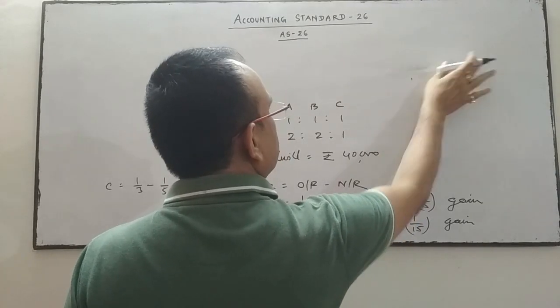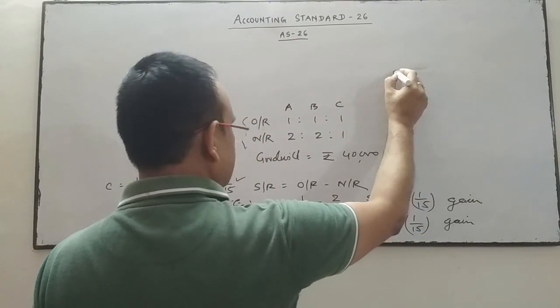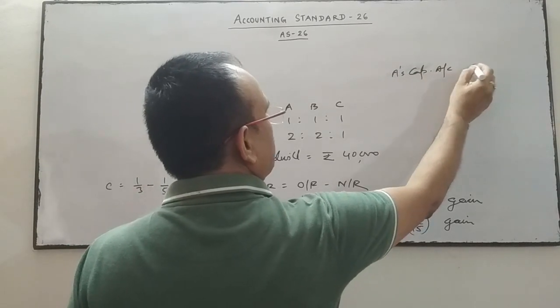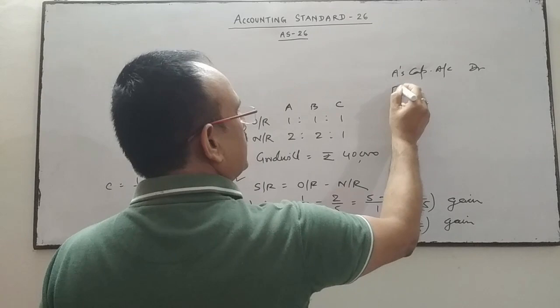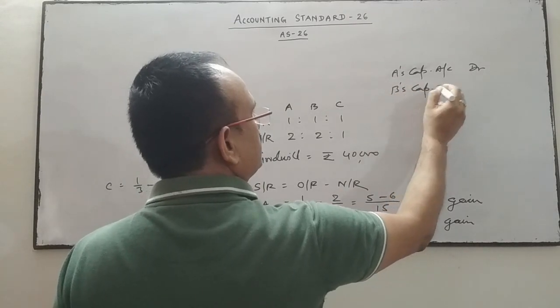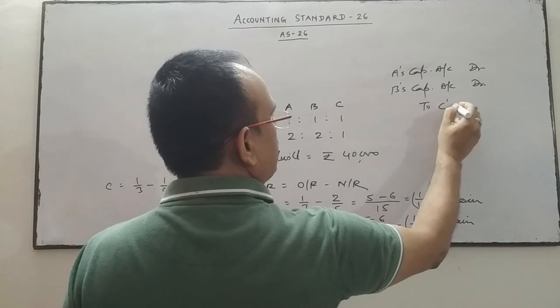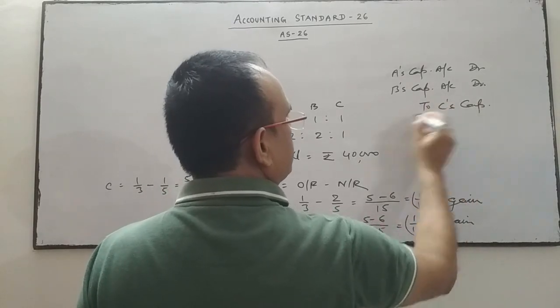Sacrificing partner's capital account will be credited, and the gainer partners A's and B's capital accounts will be debited. The partner who has gained, their capital account will be debited, and the partner who has sacrificed, their capital account will be credited.